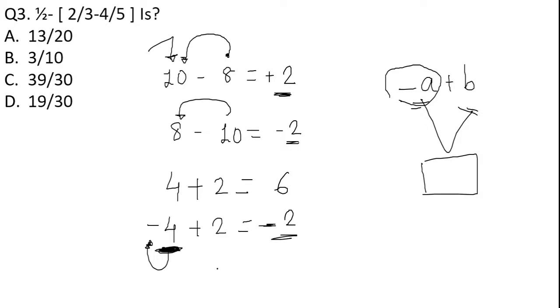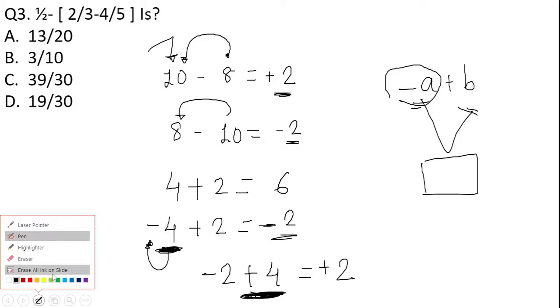If I am giving you minus 2 plus 4, what will be the answer? Again 2, but what will be the symbol? It will be positive, because we are assigning the symbol of the greater number, which is 4. Got it? So this is something that you have to learn. Whenever we are carrying out the subtraction, you can simply note down these examples. One is 2 plus 2 is equal to 4. The second example you can notice, 4 minus 2 is equal to 2.